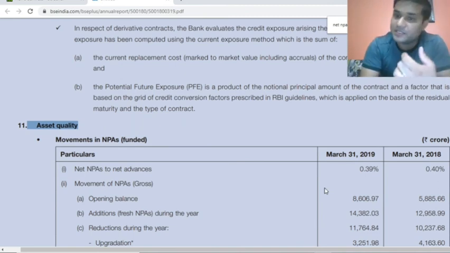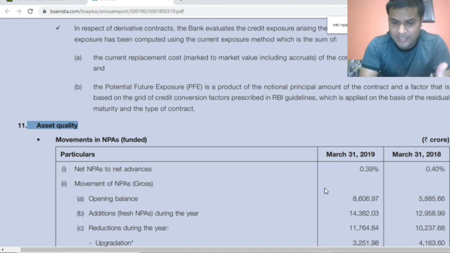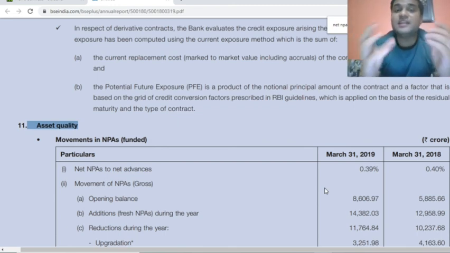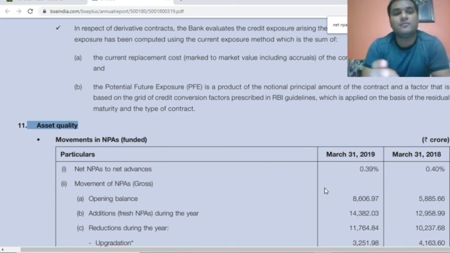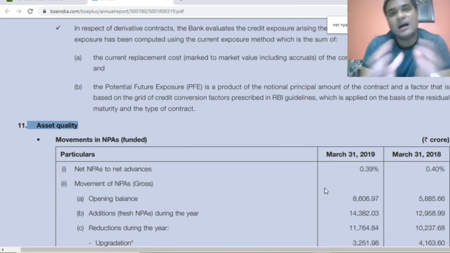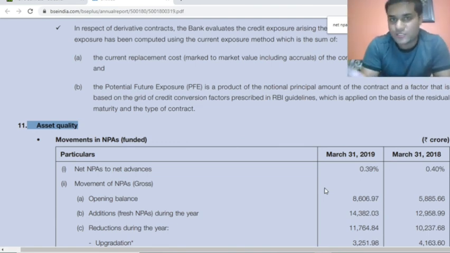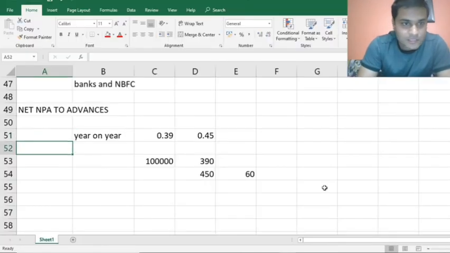If a bank is increasing its income, increasing its profits, and at the same time maintaining good asset quality, then that is a very good sign from a bank's point of view and an investor's point of view. I'll be very safe. The business is robust, the bank is giving its loans and collecting money back. If I invest in that company, my money may go many folds. It can go 5x, 10x, 15x as long as the bank maintains this. So I think this point is also clear.